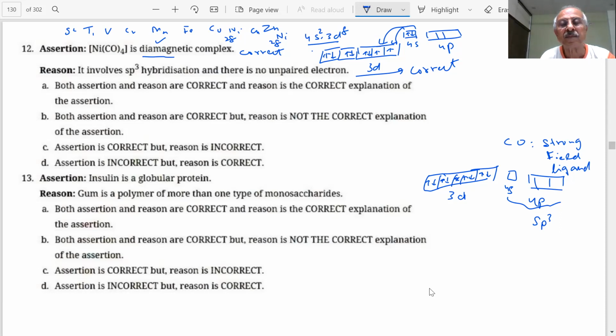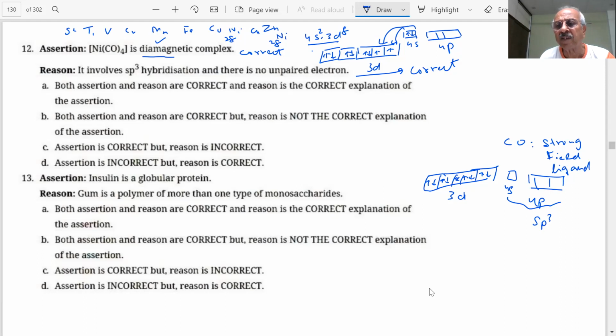No, sir, it will not be the correct explanation. Why? Because it will be a diamagnetic complex, because CO is a strong field ligand, so it will pair up all the electrons. That is what he said. It is a diamagnetic complex. Why is it formed? Because of this.